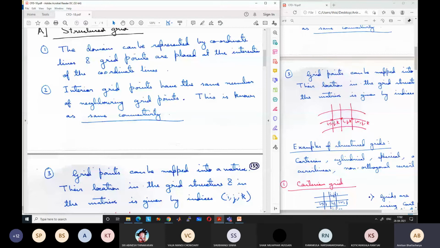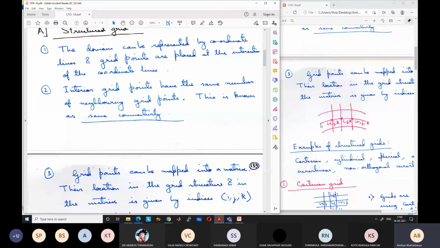Like I j k, I plus 1 j k, I minus 1 j k. So we can have a linear increase in the value. So we can calculate in which direction the grid number is increasing. Say I minus 1 j k, this is I j k, this is I plus 1 j k. These lines need not be straight lines.